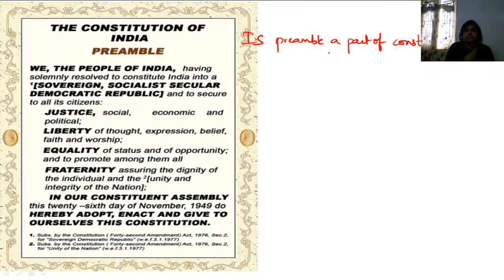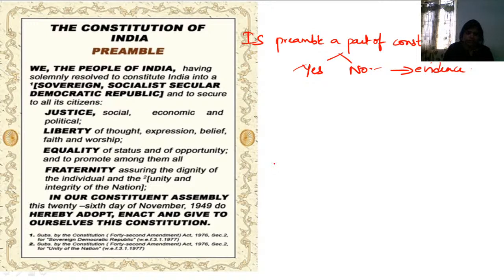We are saying that the preamble gives us the gist of the Constitution, it talks about what the Constitution promises. But is the preamble a part of the Constitution? You have two options, either yes or no. But you can't just say yes or no. You have to give sufficient evidence for why you are stating it is or is not a part of the Constitution.